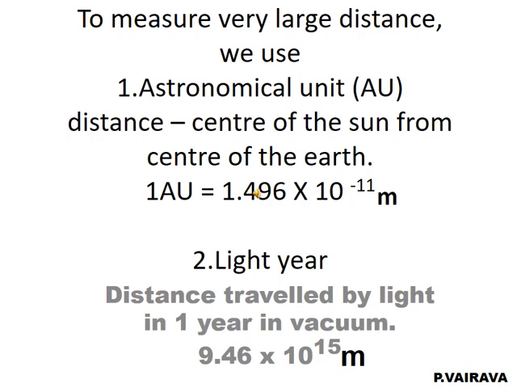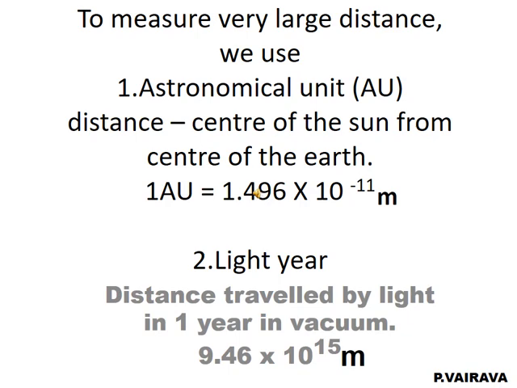So this lesson is about measurement. To measure a very large distance, that is the distance between the sun and the earth, we have a separate special unit for this distance measurement.